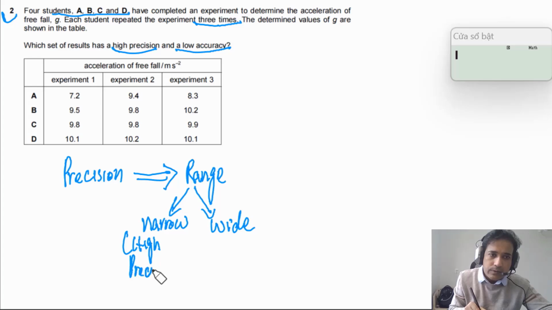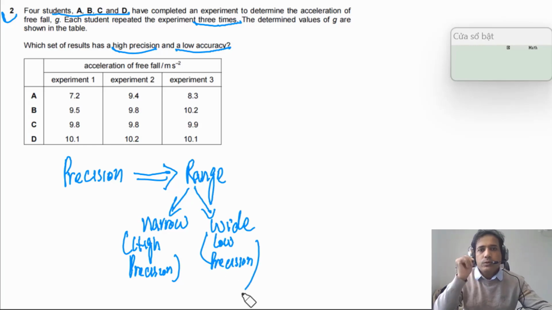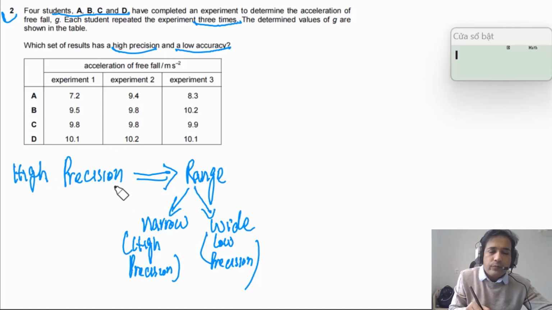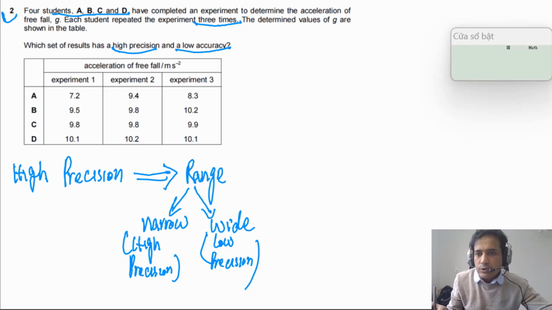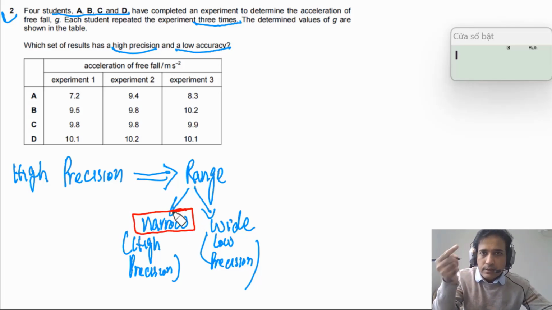So we can write down here: narrow range tells us high precision. If the range is wider, it means low precision. Now for this question, we have to find out which data set has high precision. So it means the range should be narrow. The narrowest range has the highest precision.